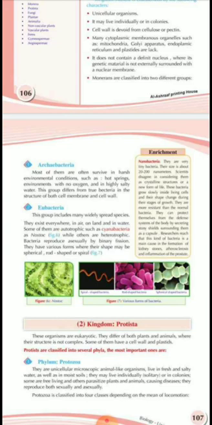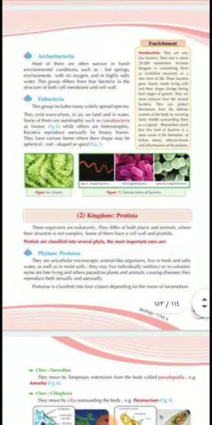Note that there are some organisms that were not subjected to Whittaker's classification because they share characteristics between living organisms and non-living things. For example, viruses, viroids and prions. Viruses, all of you know. A virus has just a protein coat on the outside, and inside this protein coat it has the genetic material.